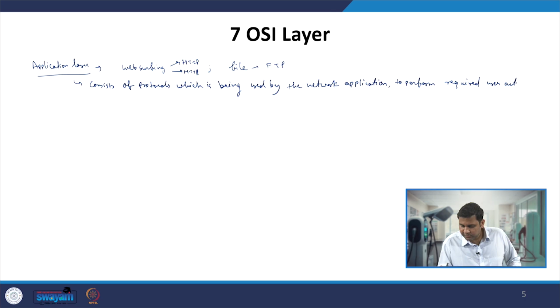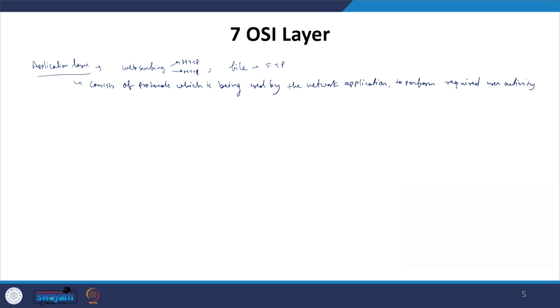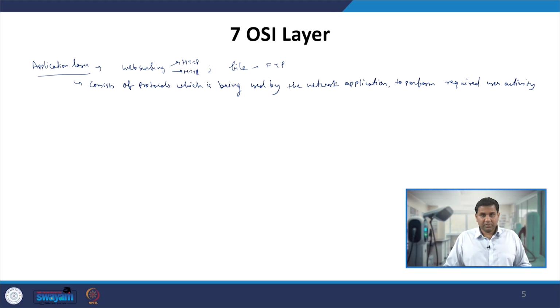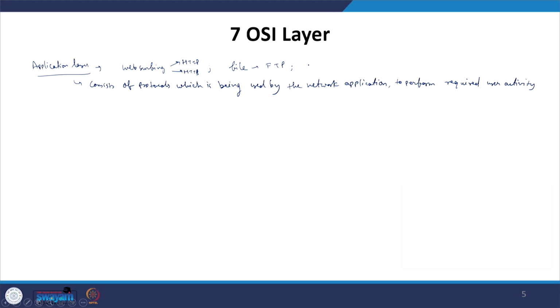For example, if the user is doing web surfing, it is the HTTP and HTTPS protocol which is being followed. If the user is doing a file transfer between two systems, it is the FTP protocol which is being used. So, different network applications like your web browser and your email applications. So that is the actual purpose of the application layer.